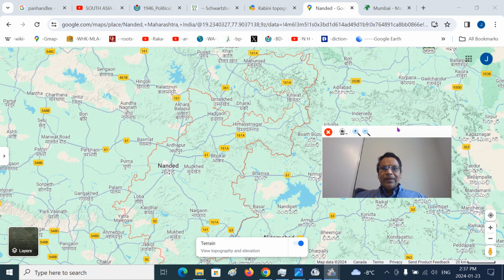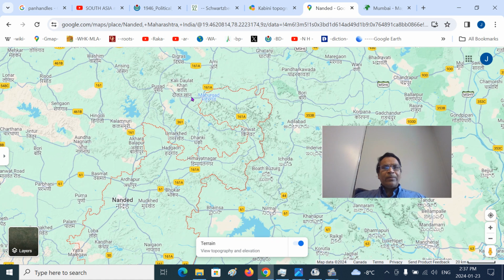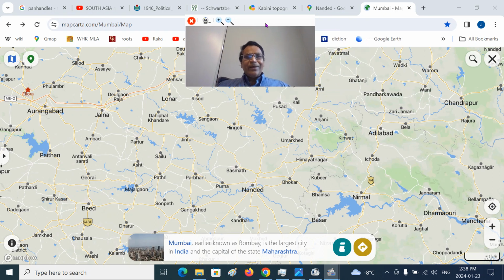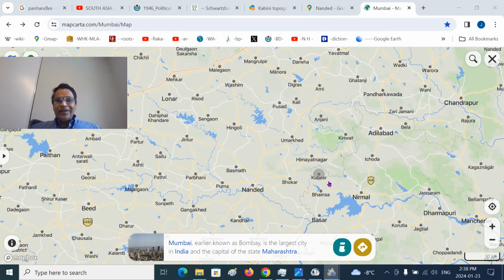The district boundaries now may be very different, so I have given the historical boundaries here. You can see Kinwat here and Nanded here. This is the panhandle. We can see the entire pan is the Nizam's territories, Marathwada, and the handle is Kinwat. This gives a much bigger, different picture. You can see our landmark is the Godavari. You can see Nanded here.